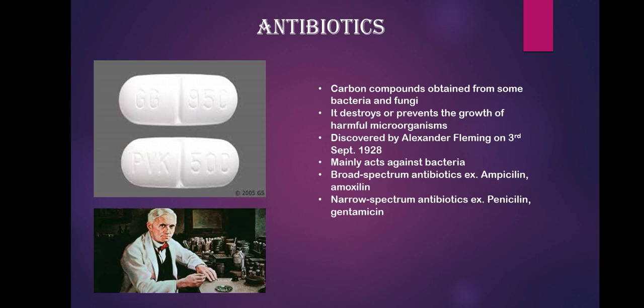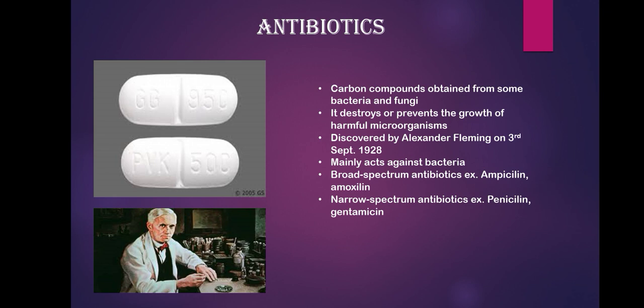Some antibiotics are useful for a wide variety of bacteria. They are called broad spectrum antibiotics. For example, ampicillin, amoxicillin, and tetracycline are all examples of broad spectrum antibiotics. When the pathogens cannot be identified even though the symptoms of the disease are visible, these broad spectrum antibiotics can be used. But there are some other types of antibiotics which have specific properties.